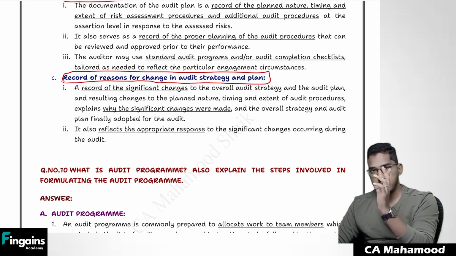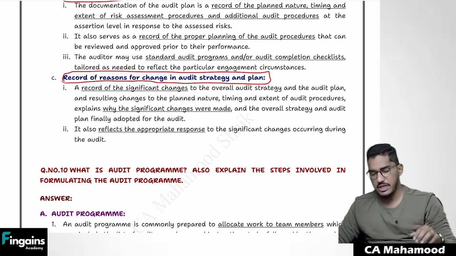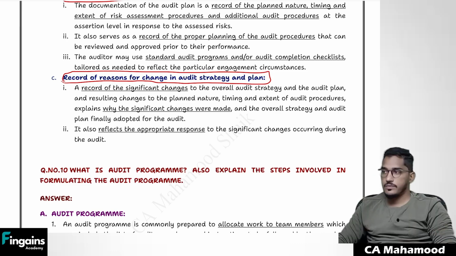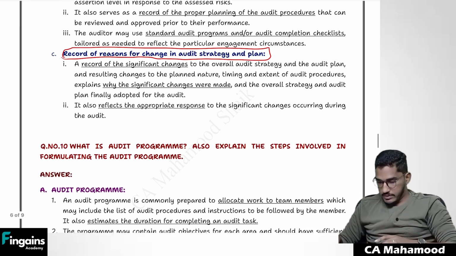Till here, whatever questions are there, those are actually talking about strategy and plan. So two parts we are done, but we have one more component of audit planning, which is the audit program, that we will discuss now. We have one question regarding the audit program. If we discuss that one question, we can happily wind up the chapter. So let us have a look at that last concept relating to the audit program. Let us discuss question number 10.